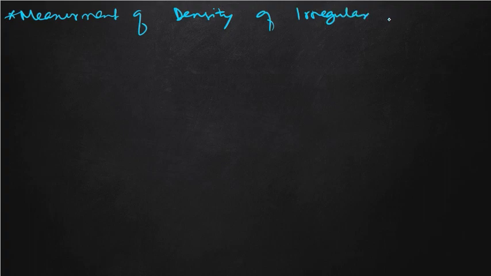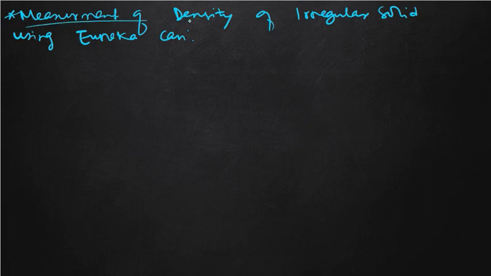Now, measurement of density of an irregular solid using the Eureka can. I think you have seen the Eureka can. It is like this.